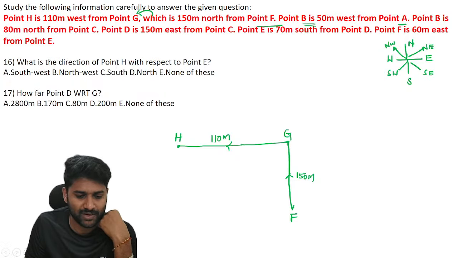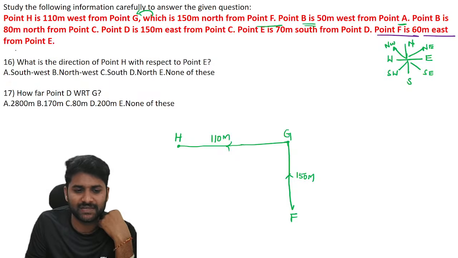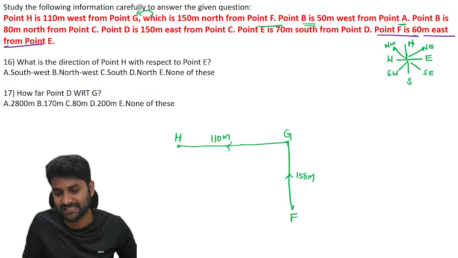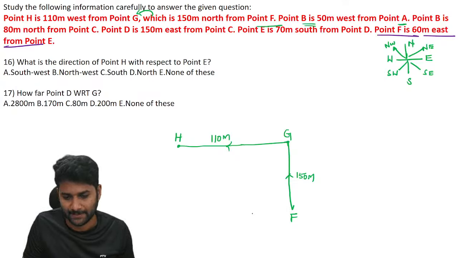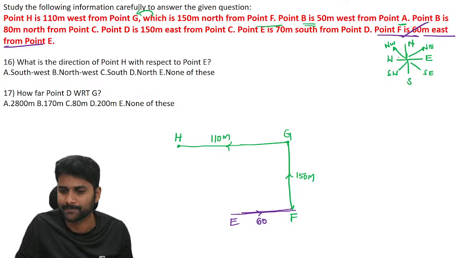Let's take the last point. F is 60 meters east of E. F is the right side of E, and the distance is 60 meters. We are done with this point.